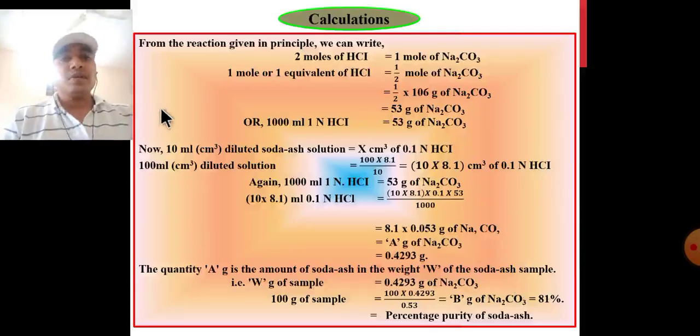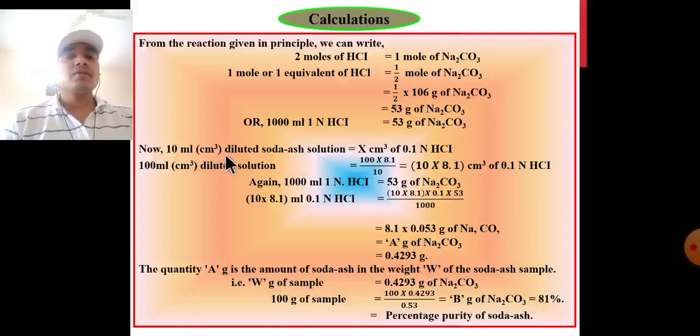Calculation of this experiment: from the reaction given in the principle, we can write 2 mole of HCl is equal to 1 mole of sodium carbonate. 1 mole or 1 equivalent of HCl is equal to one half mole of sodium carbonate. 1 upon 2 into 106 gram sodium carbonate is equal to 53 gram of sodium carbonate. That is, 1000 ml of 1 normal HCl is equal to 53 gram of sodium carbonate.